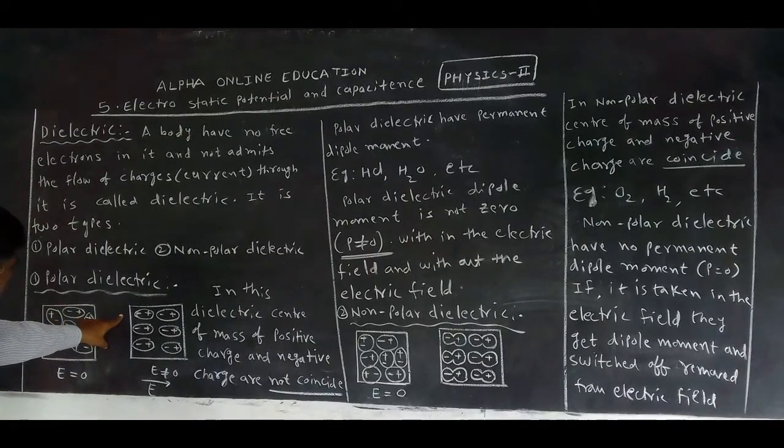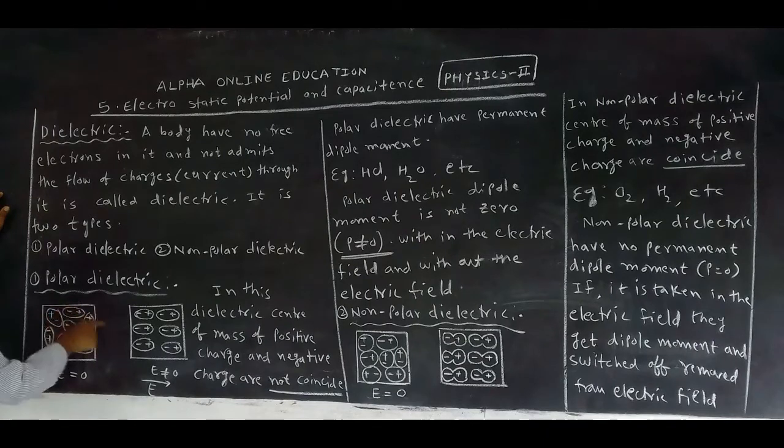When a polar dielectric is not in an external electric field, the positive and negative charges are arranged differently, but the number of positive charges and negative charges is the same, and no free electrons exist in it. The protons and electrons are arranged like this if it is not in the electric field.